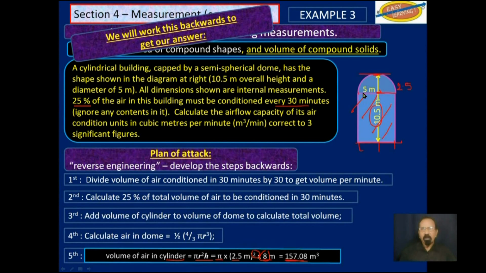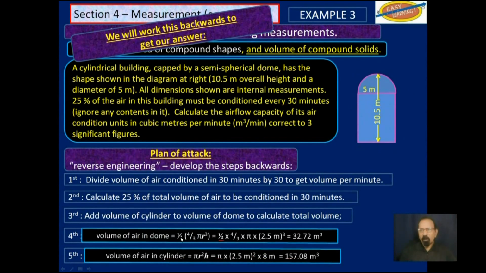Now let's find the volume of air in this semi-spherical dome. It's half of the sphere. So we have to find half of 4/3 pi r cubed. Half of 4/3 pi r cubed, you work that out and you get 32.72 cubic meters. Now we add those two and we get 189.80 cubic meters.